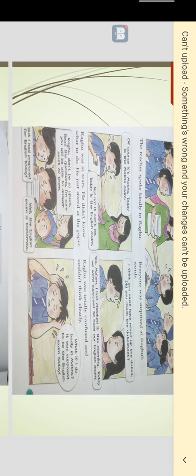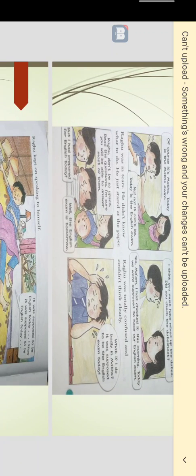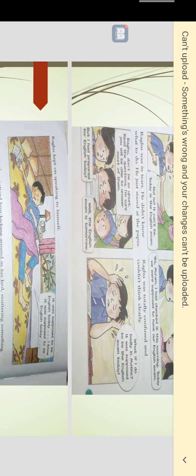I think you must have mixed up the dates. Did you check the date sheet? Yes, ma'am. I had checked it this morning. Then today we were supposed to have our English exam. Raghu was in tears. He didn't know what to do.